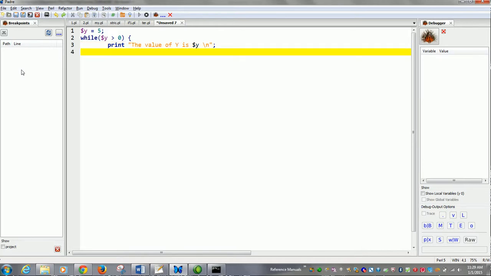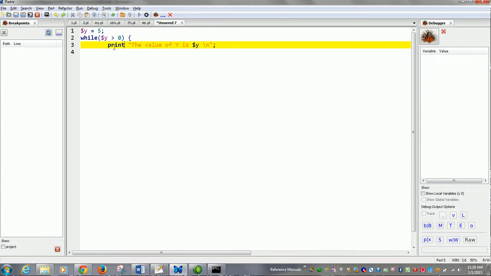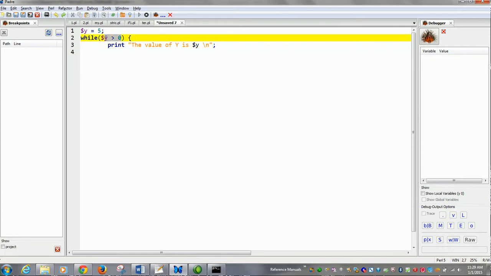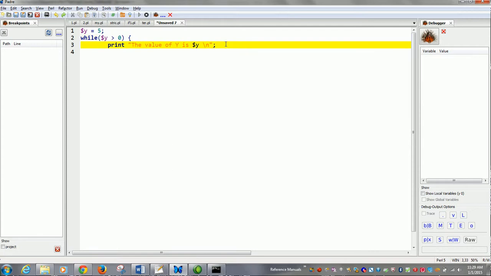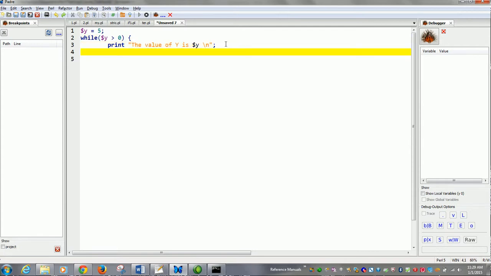Then always remember to have a condition which will either increment or decrement it. Otherwise, it will go into an infinite loop. There must be some condition to break this. Always utilize this inside your block, otherwise it will go into an infinite loop.